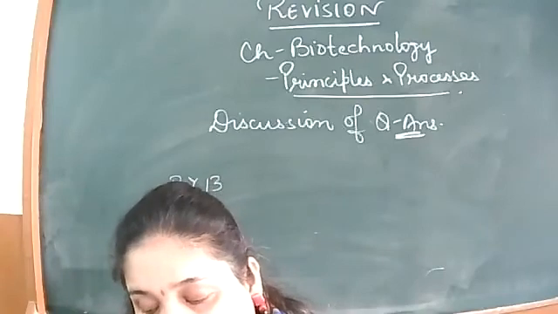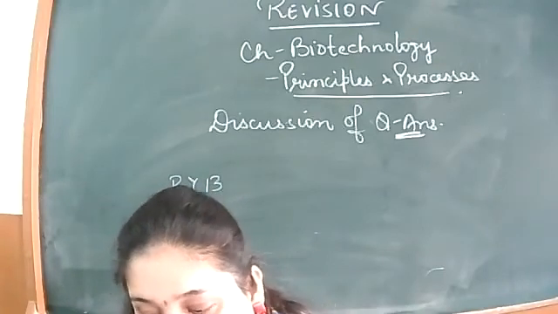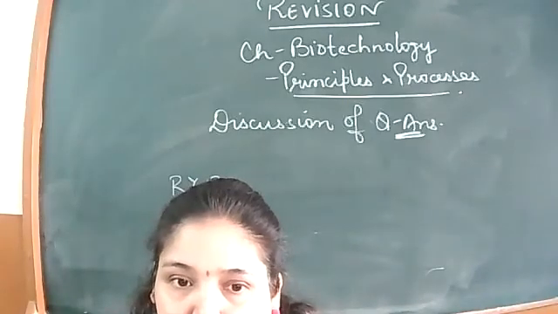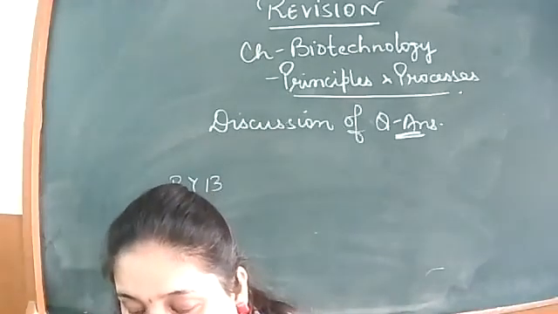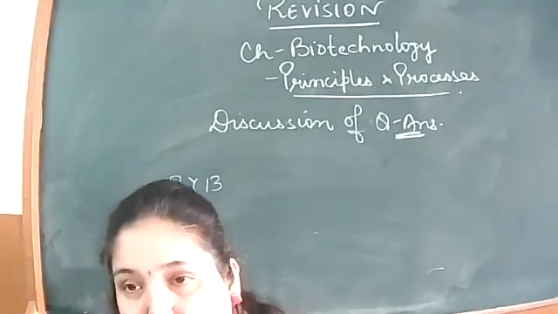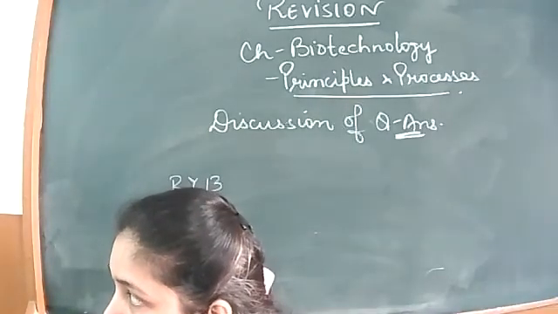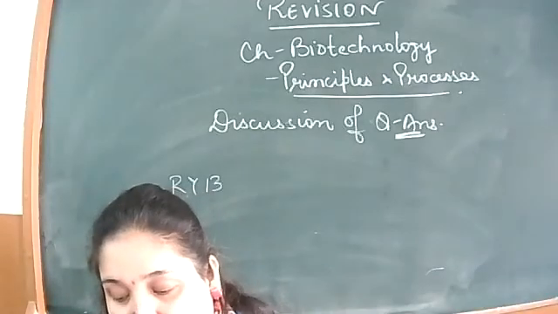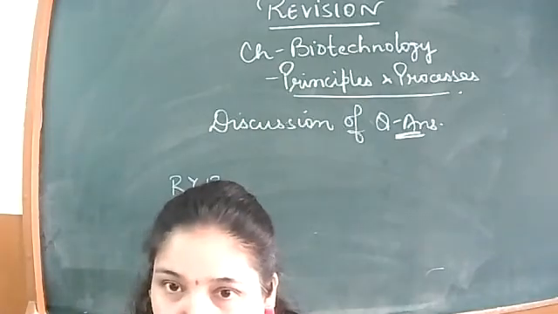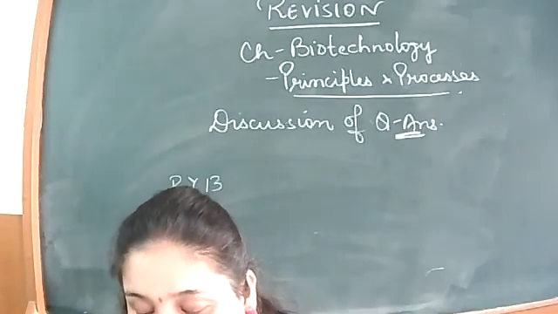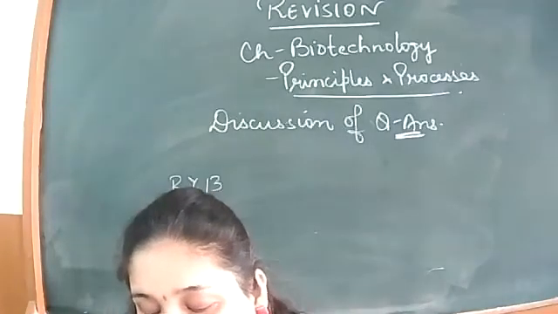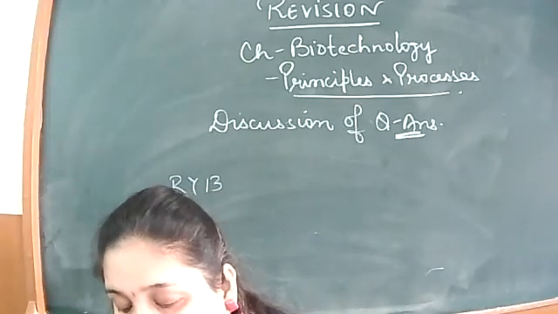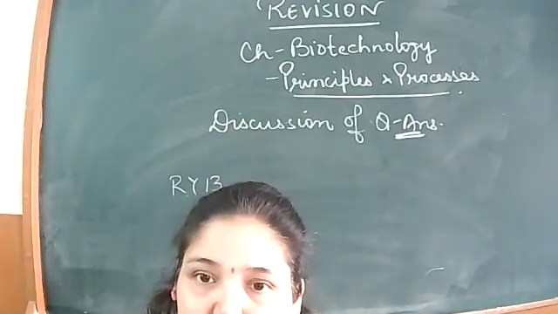The Ti plasmid of the Agrobacterium is responsible for the transformation of plant cells into tumorous cells, right? After becoming tumorous cells, what happens? So it is modified into a non-pathogenic one, but still usable to deliver the DNA. This disarmed plasmid of Agrobacterium is used as a vector for transformation of plant cells, right?